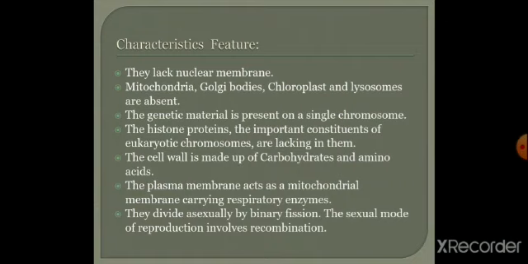The plasma membrane acts as a mitochondrial membrane carrying respiratory enzymes. The basic thing is the cell has to respire, but mitochondria are not present. That's why the plasma membrane carries the respiratory enzymes for respiration. Prokaryotes can divide asexually by means of binary fission, and the sexual mode of reproduction involves recombination like conjugation, transformation, and transduction.